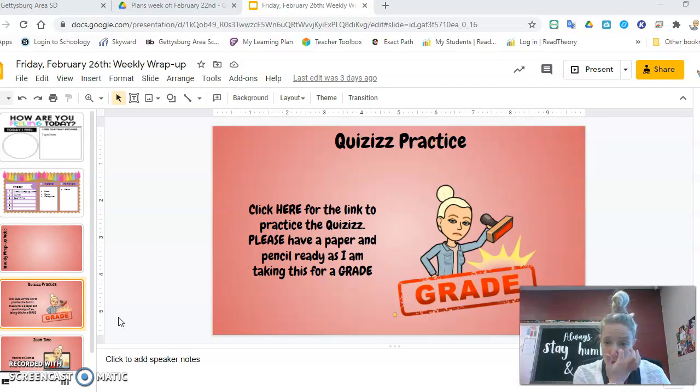This is your only assignment. So this will be blue when you go in. If you click on that, that's the link to the quizzes. It might ask you to sign in. You just sign in with your Google. And then you do need a piece of paper as you go through this. And you're even welcome to use a calculator if you have it, or if you want to pull up the calculator on your computer, that's fine too.